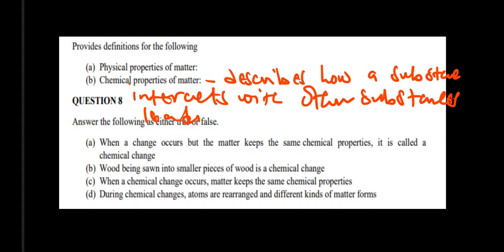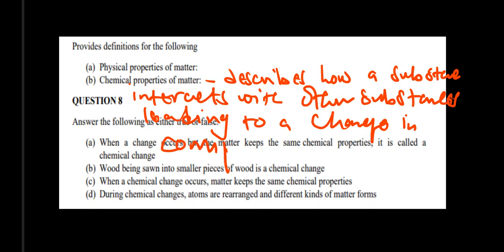So these are what we call the chemical properties of matter. This describes how a substance interacts with other substances, leading to a change in their composition.